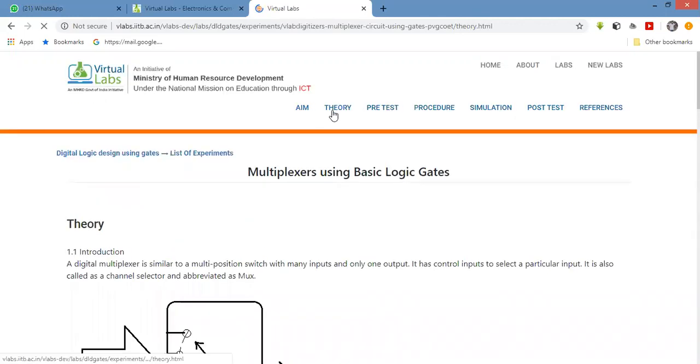Here these are the different heads: aim, theory, pretest, procedure, simulation, post-test, and references. These are the different heads. Just like when you write your experiment in a journal, in your lab manual, there are the aim, theory, procedure, simulation. You are going to draw the diagram. Yes, all these things are present, but these are on the screen.